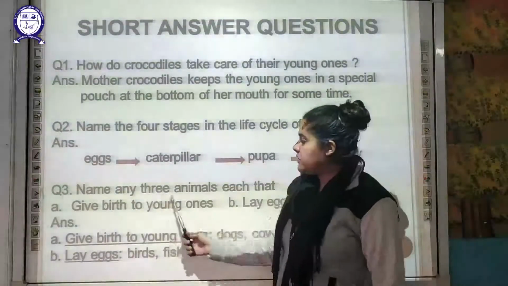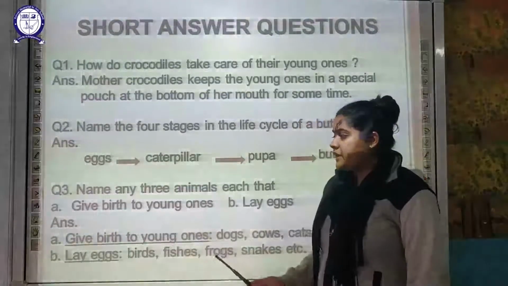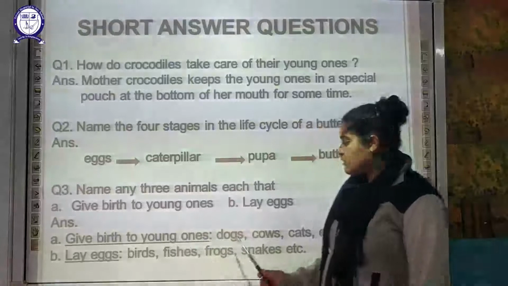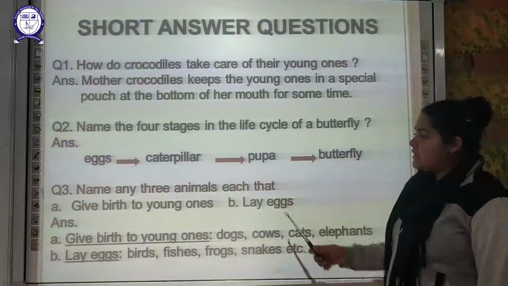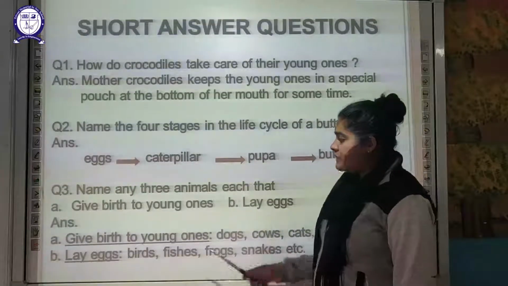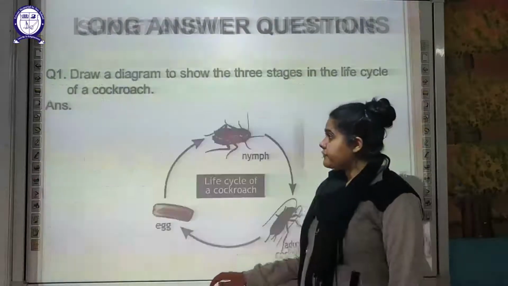Now you have to name three animals each. First of all, which give birth to young ones directly. So those are your mammals. You can write down dogs, cows, cats, elephants. The other set of animals which lay eggs are birds, fishes, frogs and snakes.